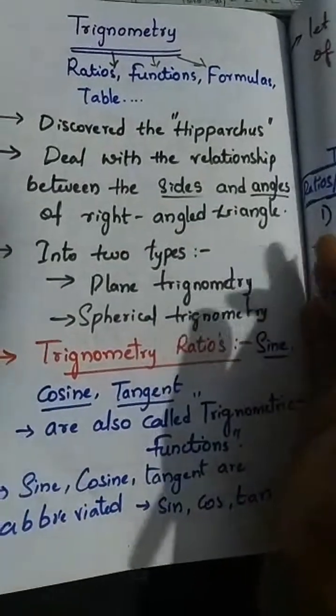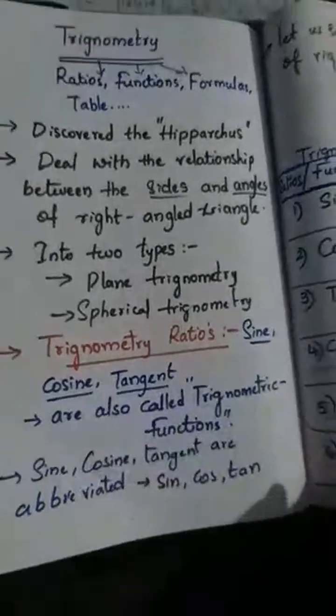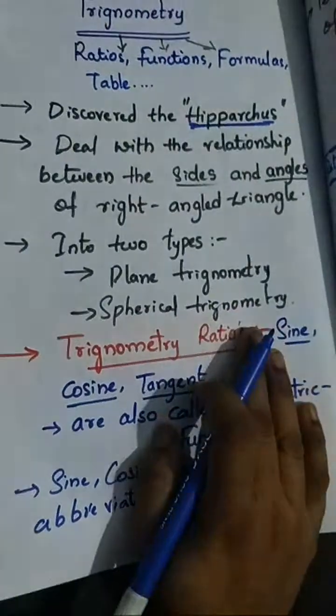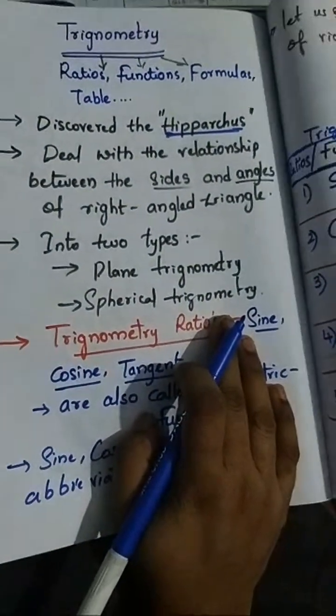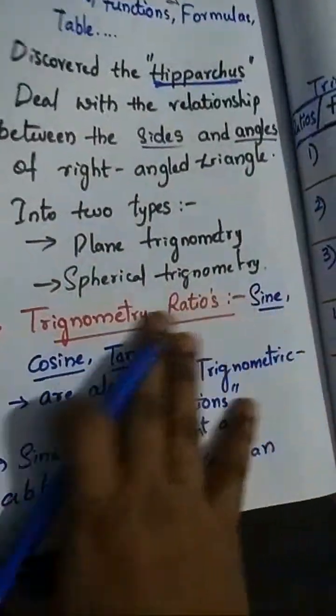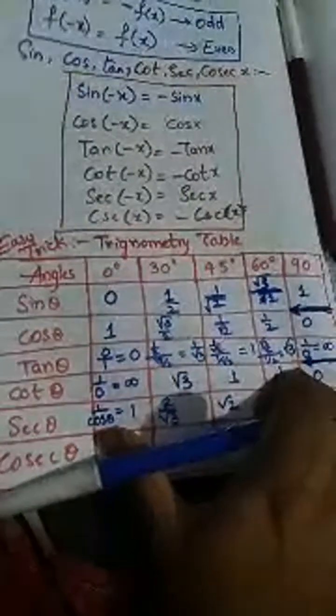Okay, who discovered trigonometry? First of all, we have to know who. Hipparchus discovered the relationship between sides and angles and discovered the concept of trigonometry. Okay, we deal with sine, cosine, tangent functions, and this is the relationship table. Please watch the complete video so that you can understand the trigonometric table, angles of trigonometry. Very easy to understand this table, children. Please go through this video completely.